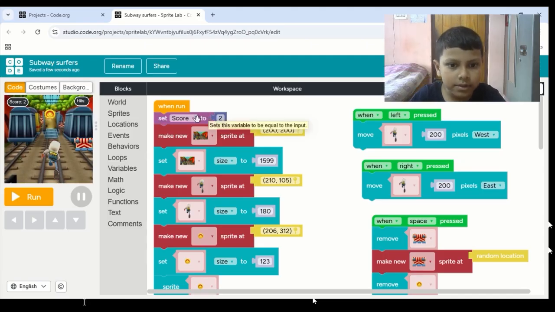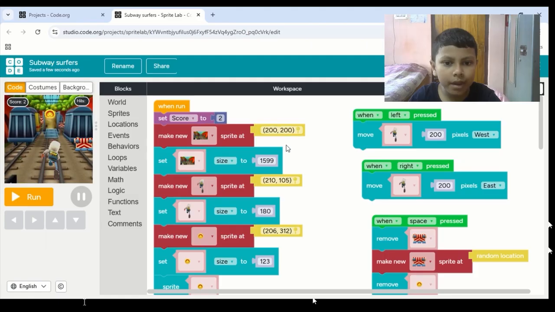First we can see set score to 2. We have set one variable over here, which we have set to 2, which is score. The variable name is score.